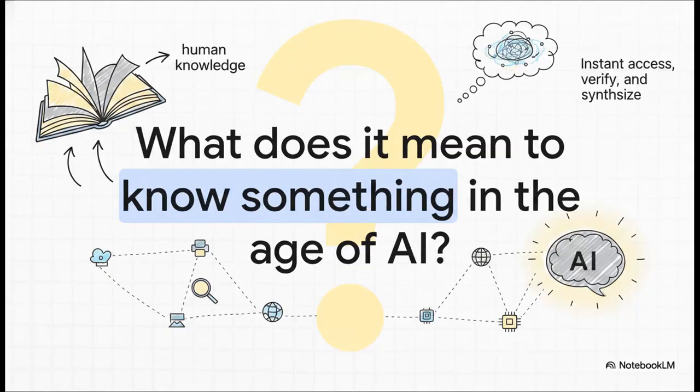All this progress kind of leaves us with a pretty deep, maybe even philosophical question to chew on. If an AI can instantly look up, verify, and put together any piece of human knowledge on demand, what does it even mean to know something anymore? Definitely something to think about.